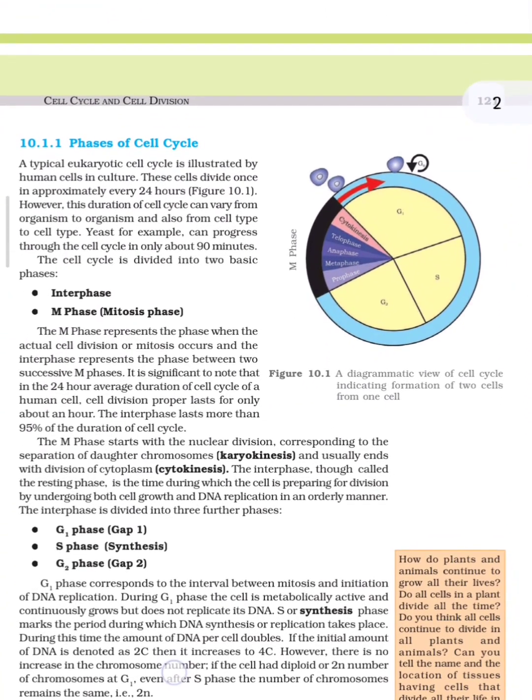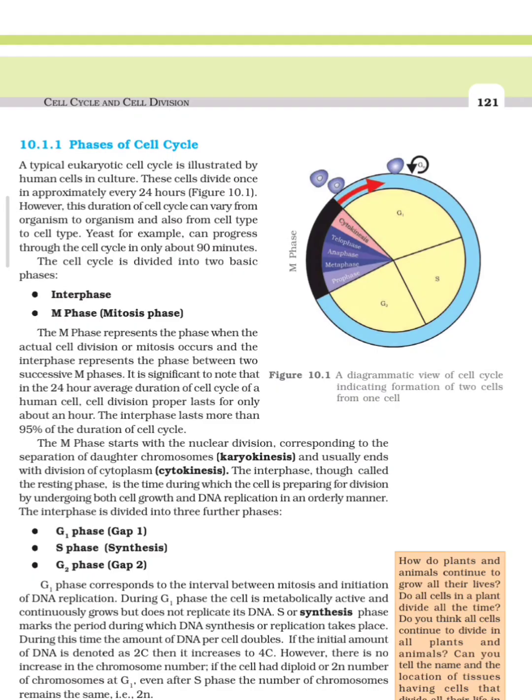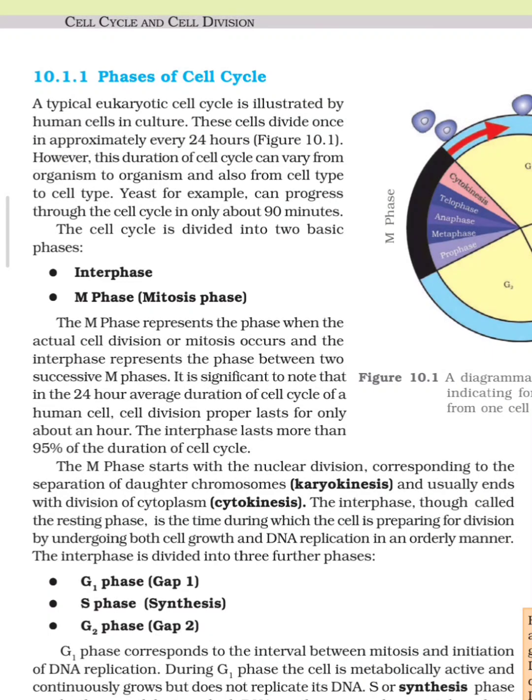10.1.1 Phases of cell cycle. A typical eukaryotic cell cycle is illustrated by human cells in culture. These cells divide once in approximately every 24 hours. Figure 10.1. Here is a figure. However, this duration of cell cycle can vary from organism to organism and also from cell type to cell type. Yeast, for example, can progress through the cell cycle in only about 90 minutes. The cell cycle is divided into two basic phases: interphase and M phase (mitosis phase).